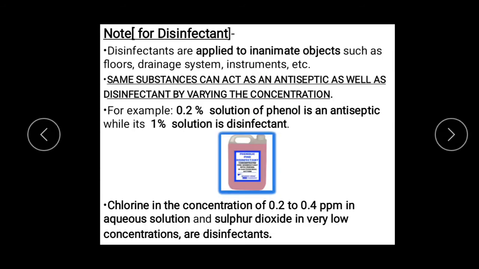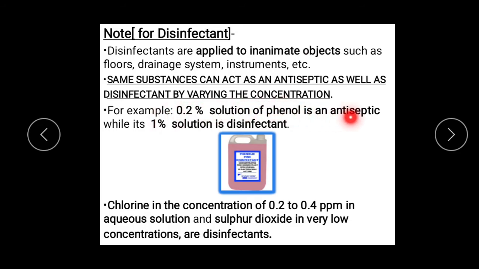Now you have to remember that disinfectants are applied only to inanimate objects, meaning they cannot be applied on living objects, but on inanimate objects such as floors, drainage systems, instruments, etc. Now there is a question: name a substance which can act as an antiseptic as well as a disinfectant by varying the concentration. This is a question, and the answer is